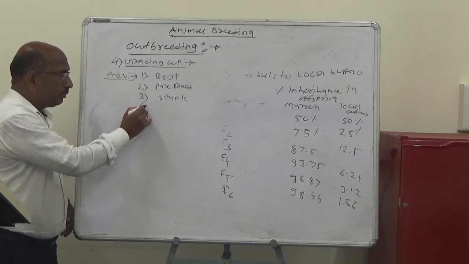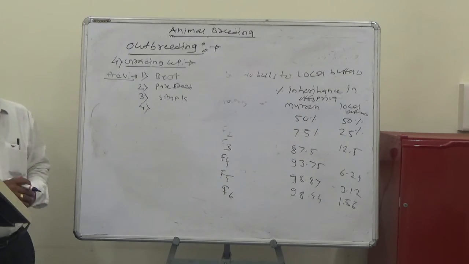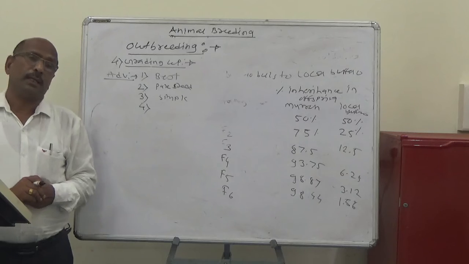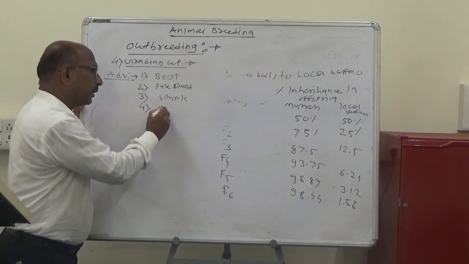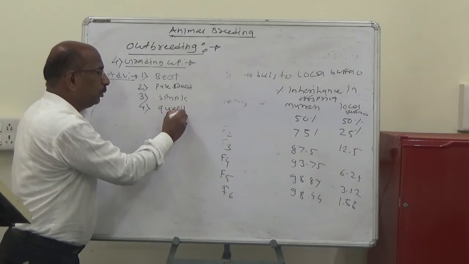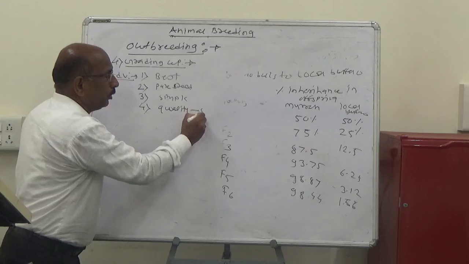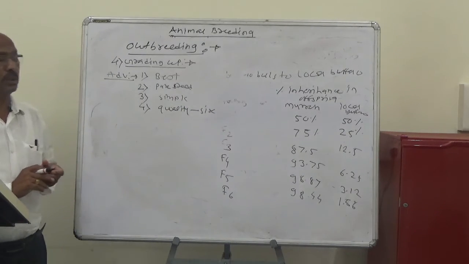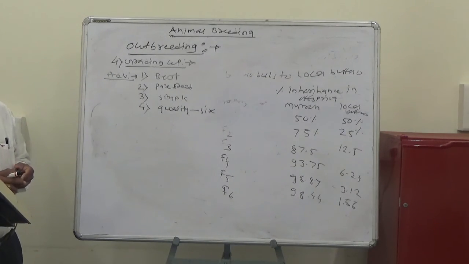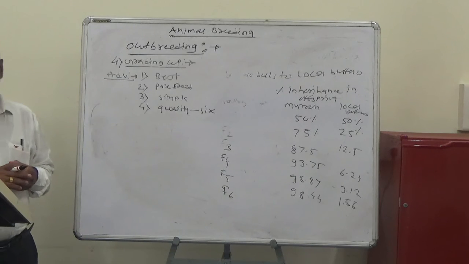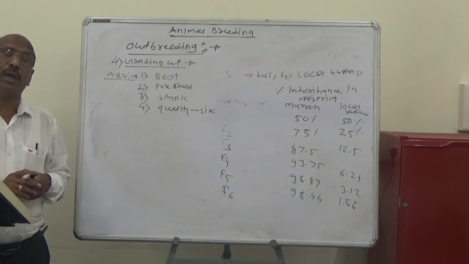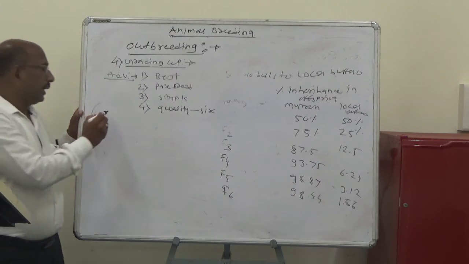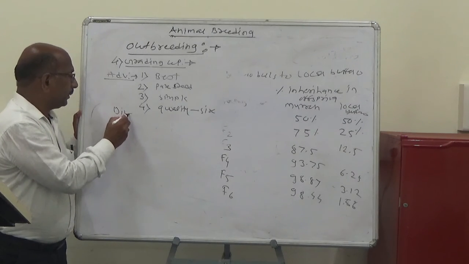Fourth advantage of grading up is that it helps to prove the quality of sire. Sires means the males. It helps to prove the quality of sires and thereby increases the market value of the sires.